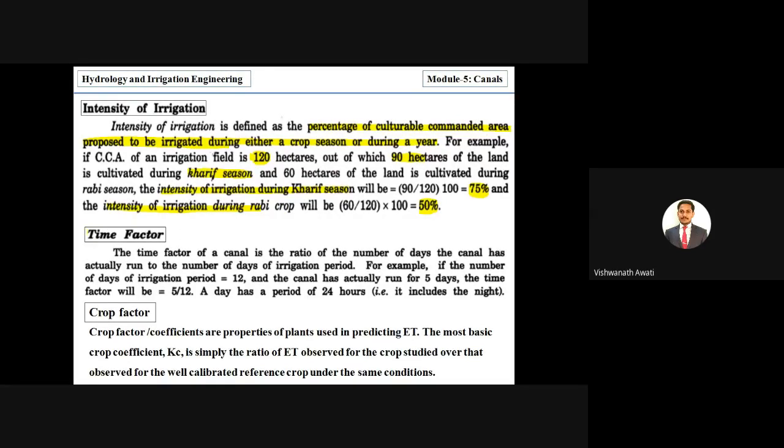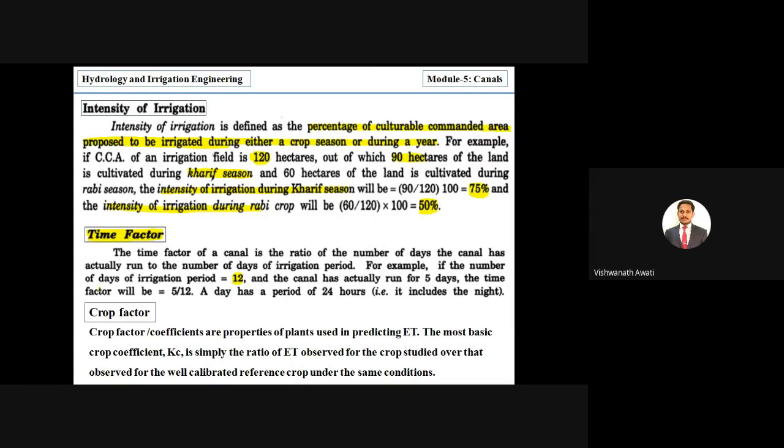Right. So then we'll go for the time factor. It is like total marks and obtained marks. For example, irrigation is required at the period of 12 days, correct? We'll see the time factor of a canal is the ratio of the number of days the canal has actually run to the number of days of the irrigation period.